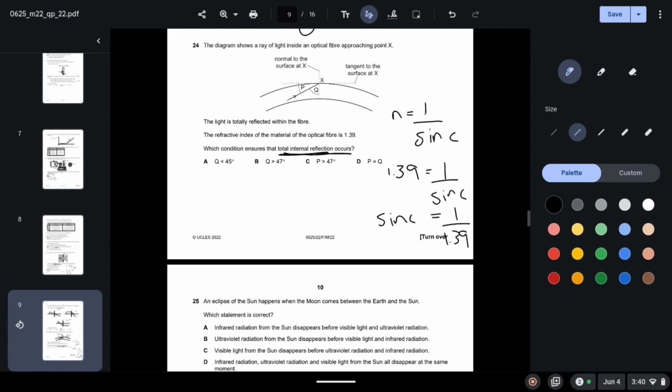So the incidence angle must be greater than the critical angle. I should be greater than C. We just calculated C is 46, so it should be greater than 46. So which angle is the incidence angle? Q. Q should be greater than 46. So when you go through the options, you will see that B is correct.